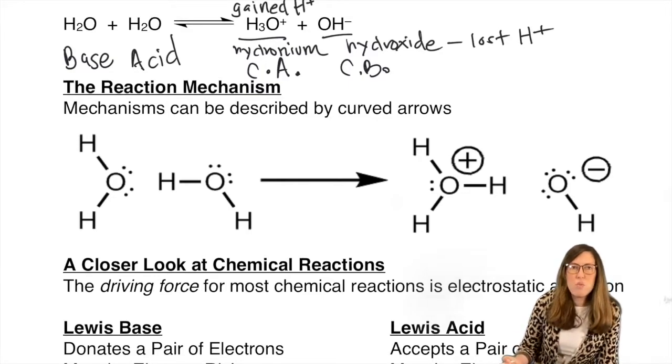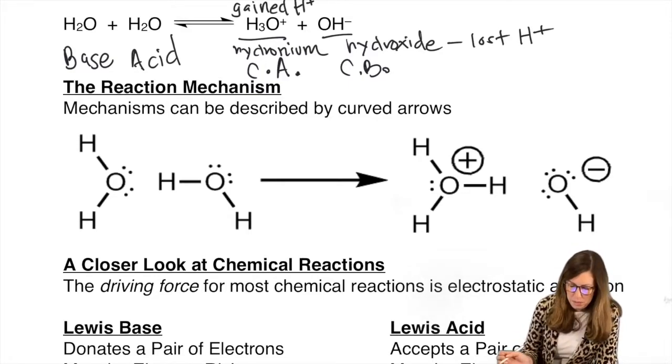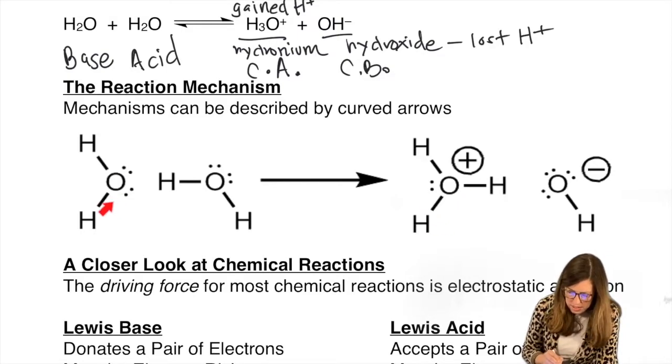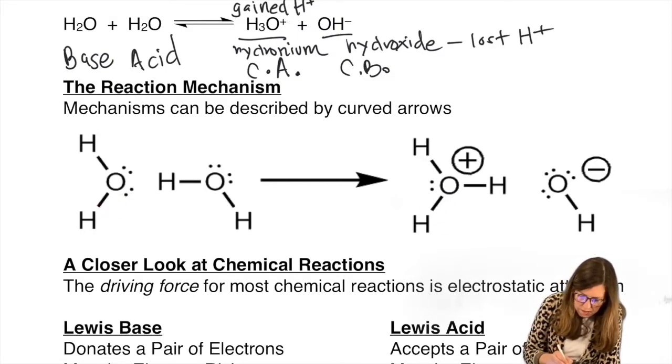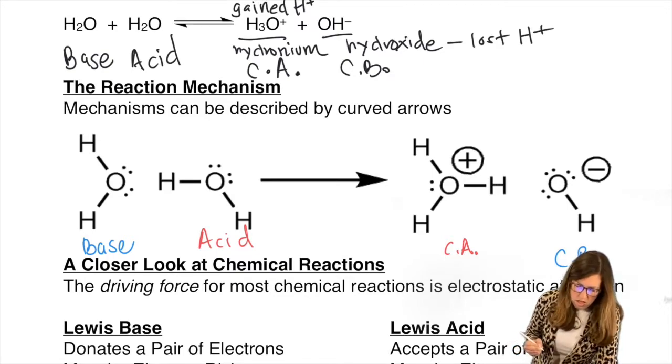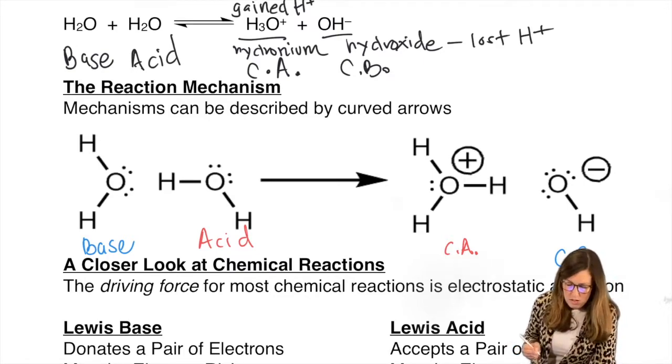I like to use red arrows for my mechanisms, so if you have red handy, you can match me. Now, I'm going to try to illustrate that this became this, and it might help me to even label this again. So let's label this base, and this is our conjugate base. And let's label this acid, and this is our conjugate acid. Okay. Time for the flow of electrons.